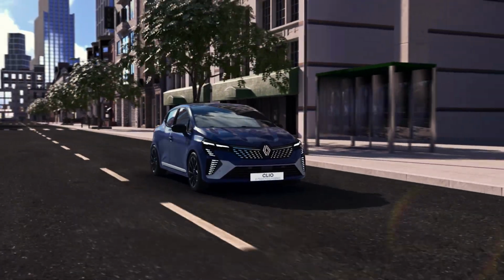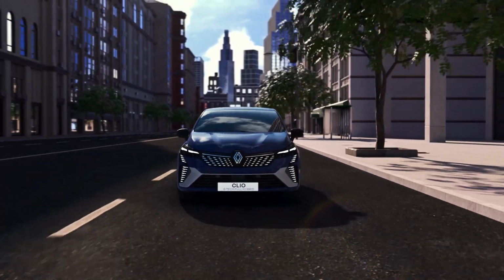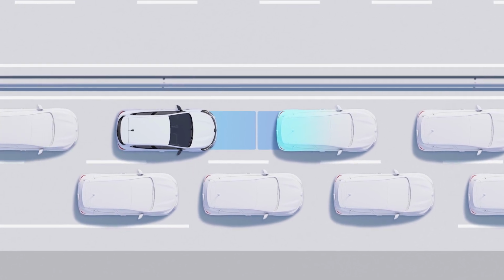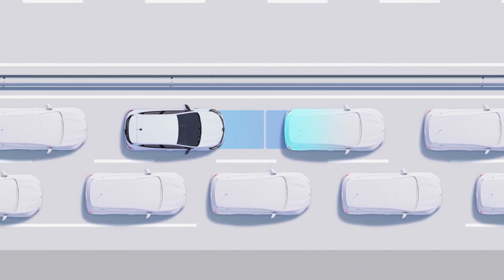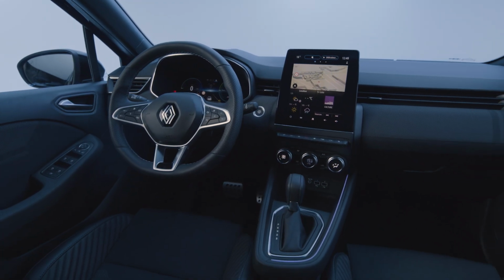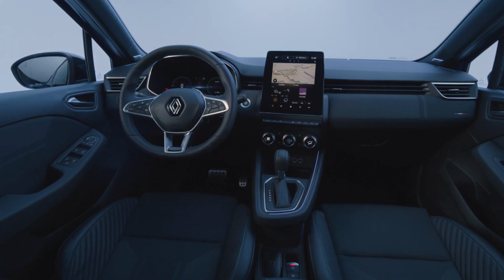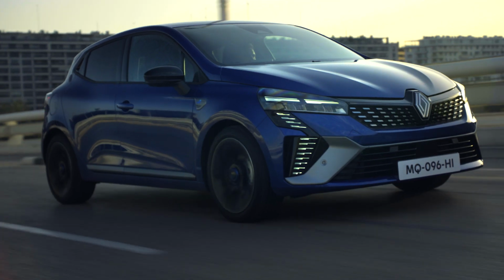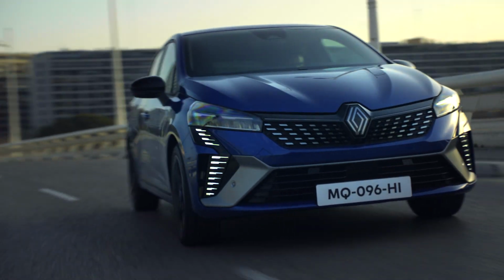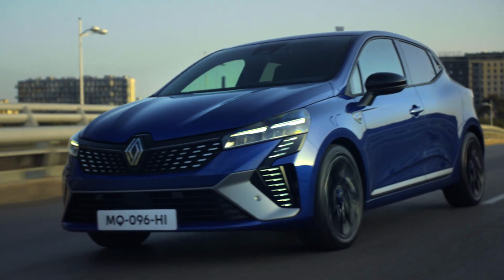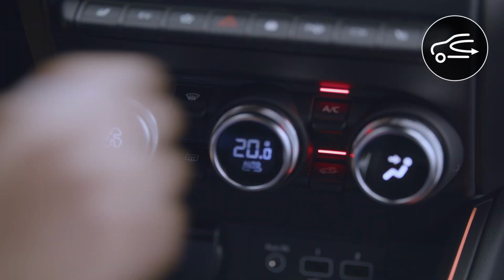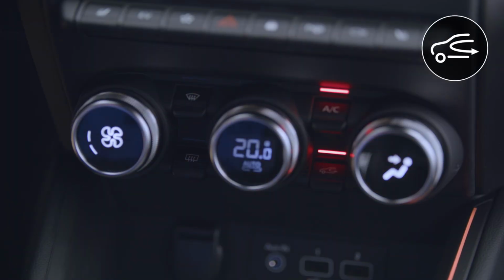Lastly, to avoid introducing polluted air into the passenger compartment, for example in traffic jams, your vehicle automatically activates the air recirculation function based on the quality of the outdoor air. The ventilation then operates with a closed circuit. You can of course manually activate this feature whenever you want by pressing this button. The built-in indicator light comes on to confirm the activation.